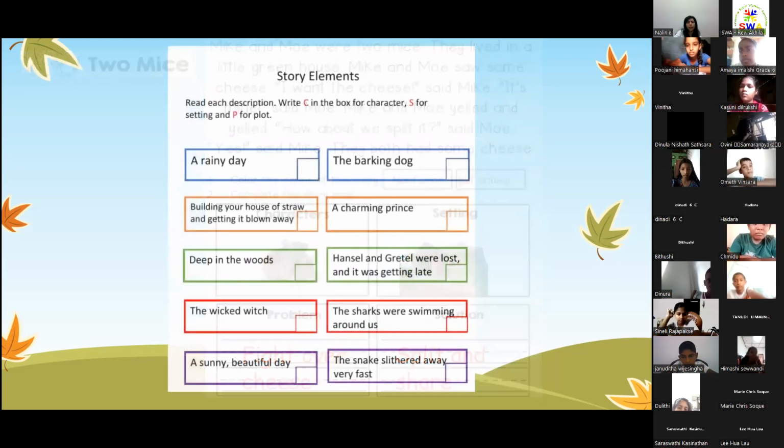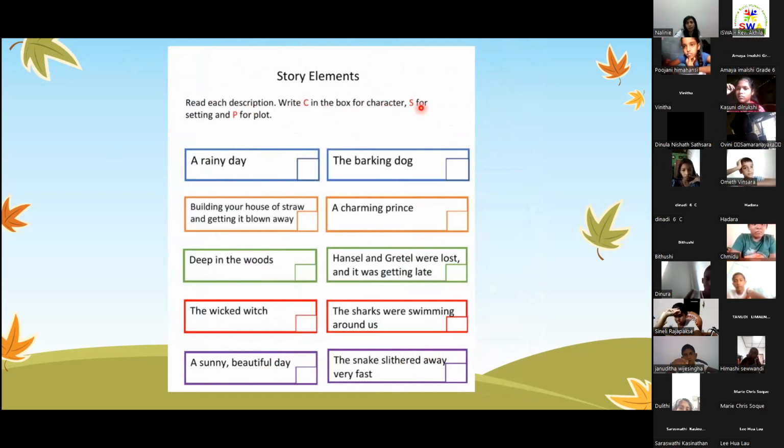Okay, these are story elements. Now can you please explain to me which is the character? C is for character, S is for setting, and P is for plot. Usually a character is those who get involved in the story. The setting is, like I said earlier, whether it's in a forest or park, and the plot is the sequence.